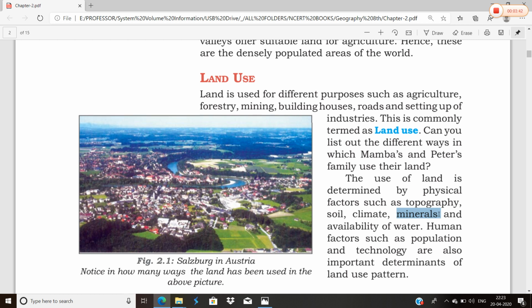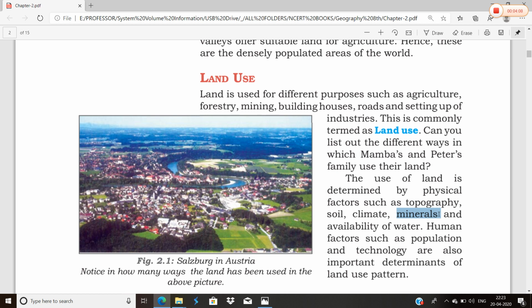Human factors such as population and technology are also important determinants of the land use pattern. Wherever there is human population and that population has technology to do different kinds of things, the use of the land also changes accordingly. We will take the example of India and the USA.